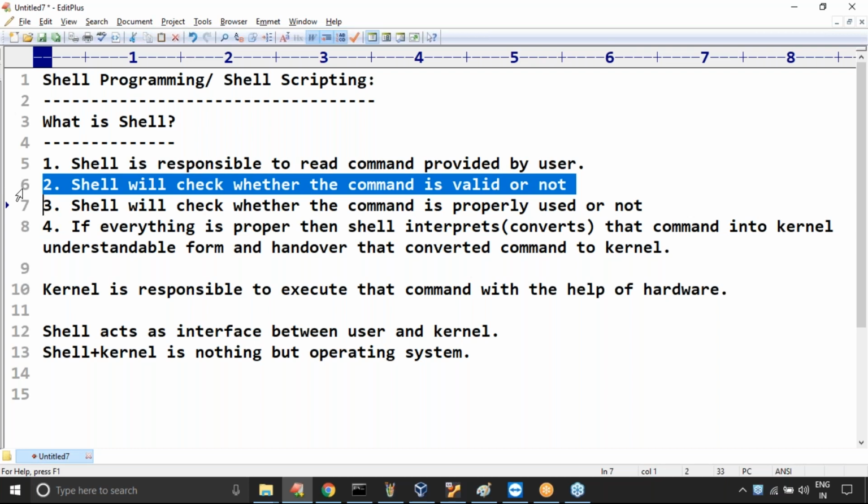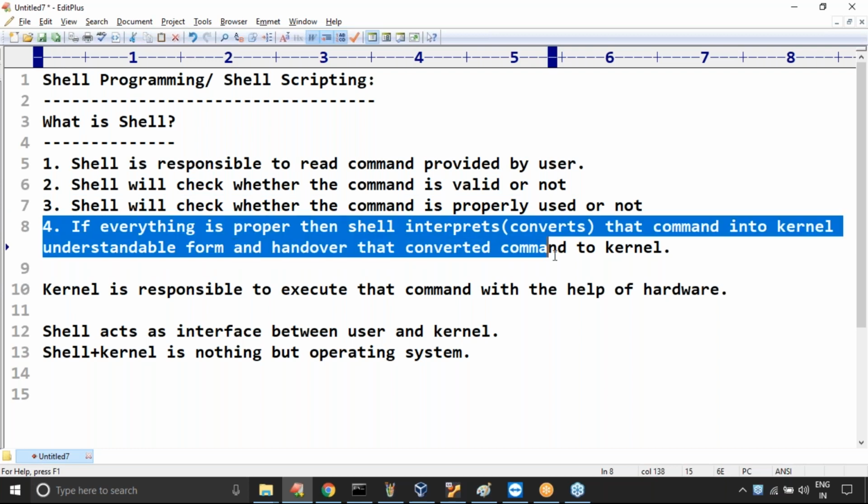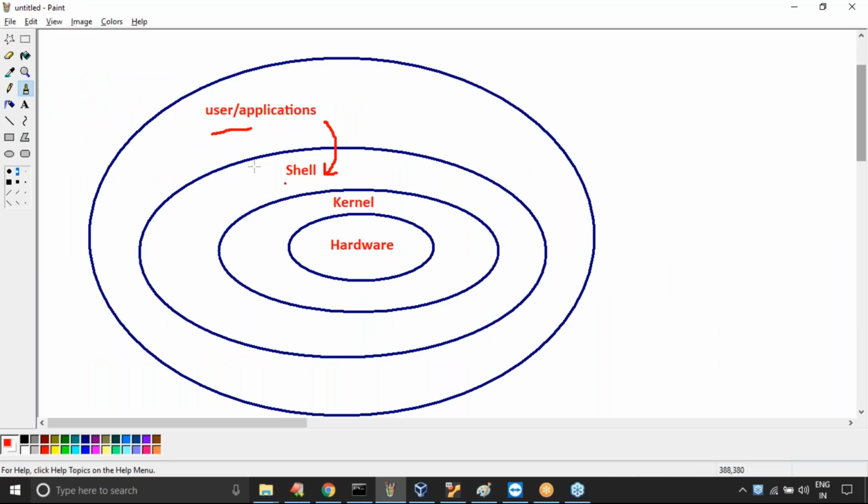If everything is proper, then shell interprets that command into kernel understandable form and hands over that converted command to the kernel. So finally, who is responsible to execute our commands? Kernel is responsible to execute with the help of hardware. Remember that.